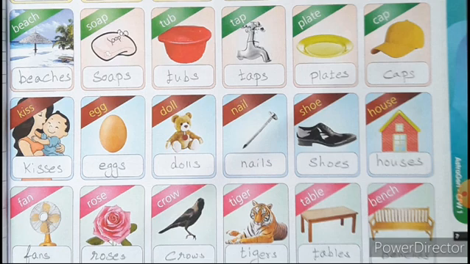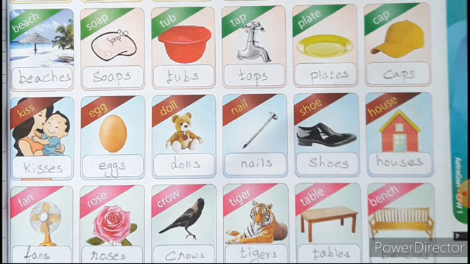Now look at this. Kiss, K-I-S-S. What is the ending letter? SS. If a word ends with either S or SH or SS, what are the letters you have to add? E and S. So you have to add ES. So the word is kisses. Look at the next. Egg means eggs. Doll, dolls. Nail, nails. Shoe, shoes.